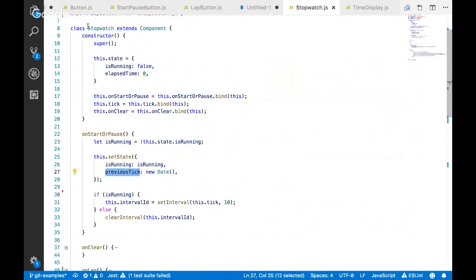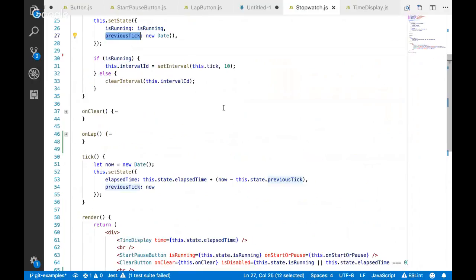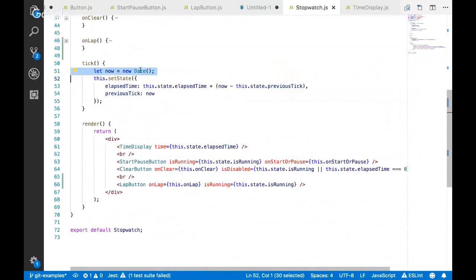And our previous tick value is set to the time that we recorded this into our state. And then we hook up our interval that's going to fire every 10 milliseconds. And when that fires, what it does is it captures the time now, and then it sets our elapsed time. So that's the total elapsed time to whatever was in there before.